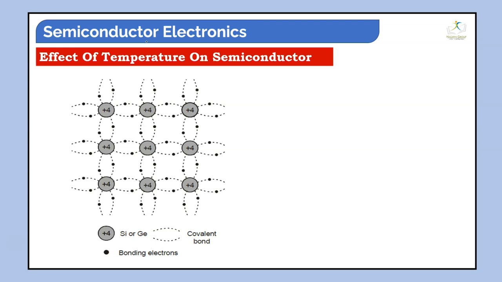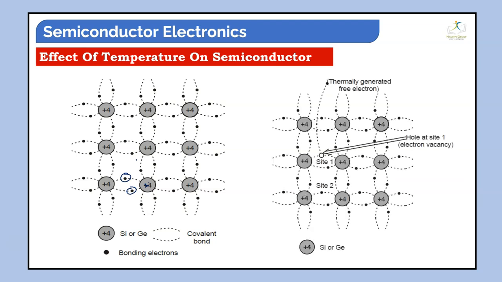So as you can see in this picture, the effect of temperature in a semiconductor. This is a silicon atom, and we can take it as germanium also, which are bound as a covalent bond. If we give some thermal agitation or thermal energy, because of that vibration, electrons start to move, and that electron is completely free for conduction.